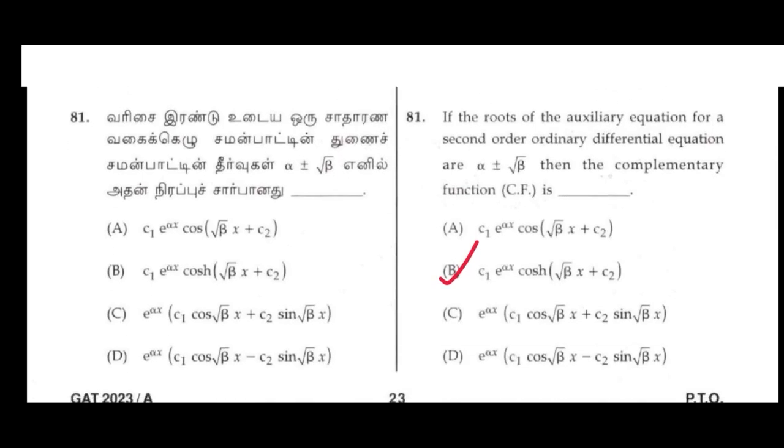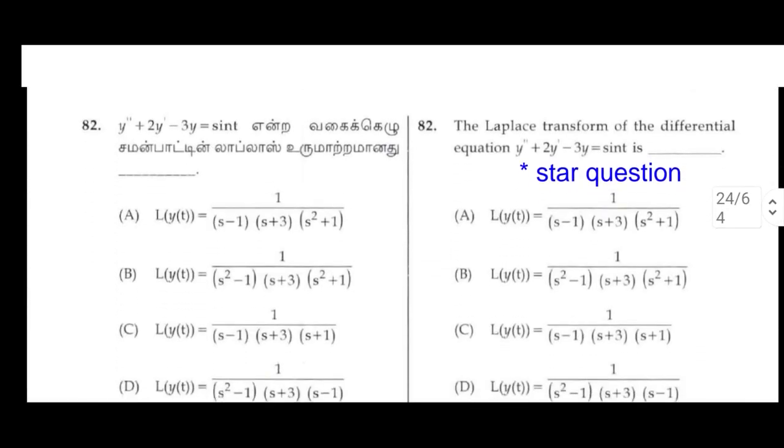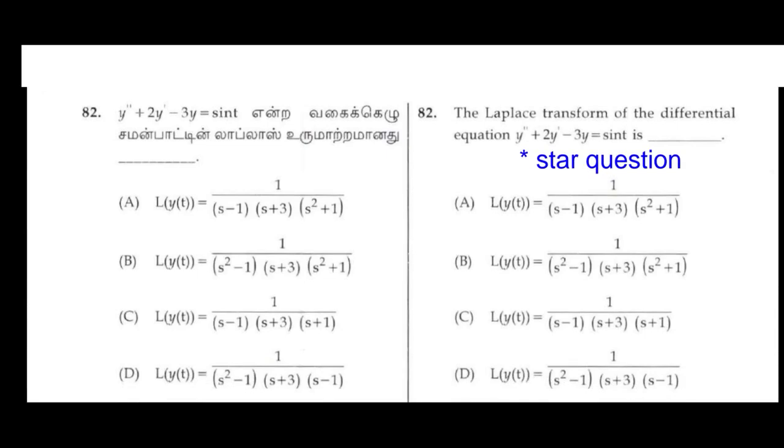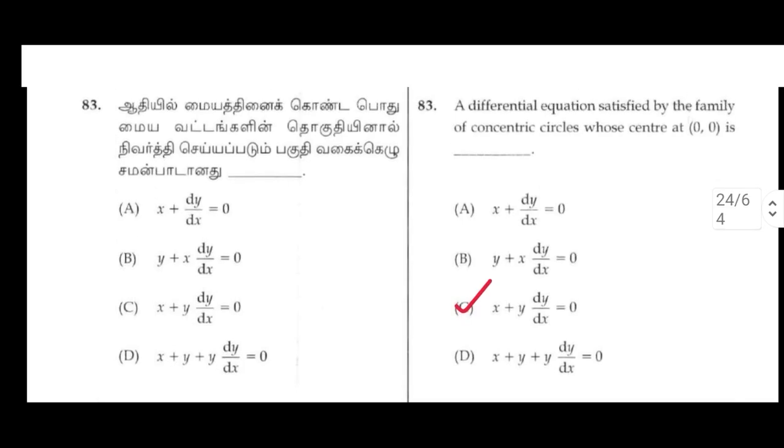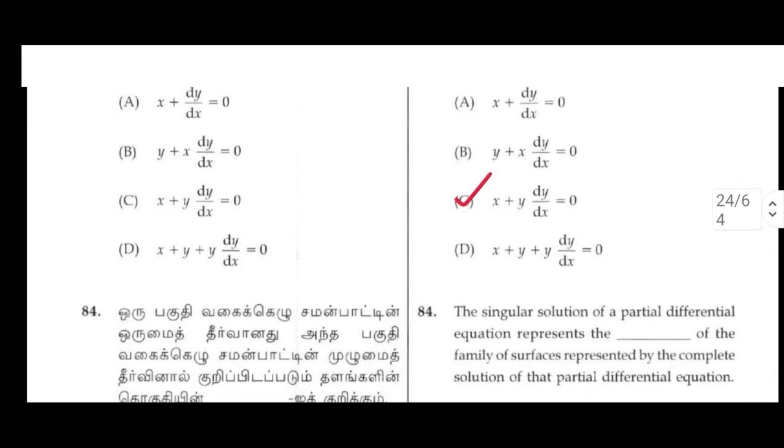81. If the roots of the auxiliary equation for a second order ordinary differential equation are alpha plus or minus i root beta, then the complementary function is B option, C1 e power alpha x cos of root beta x plus C2. 82. The Laplace transform of the differential equation y double dash plus 2y dash minus 3y equal to sin t is star question. 83. A differential equation satisfied by the family of concentric circles whose center is at 0, 0 is C option, x plus y dy by dx equal to 0.